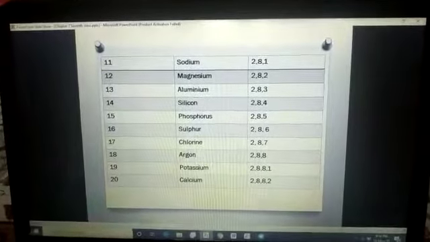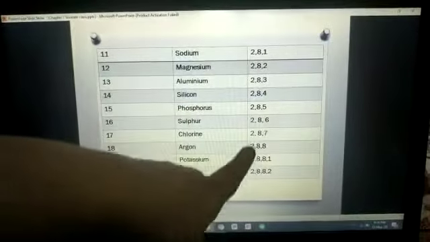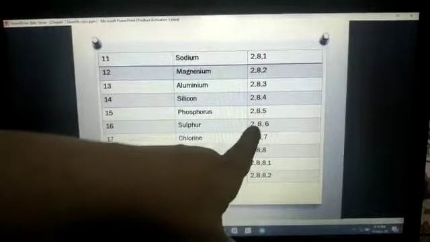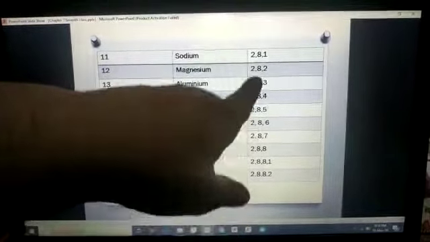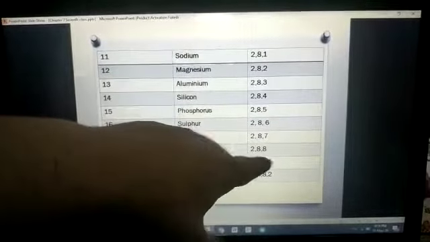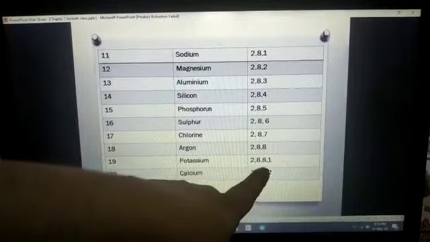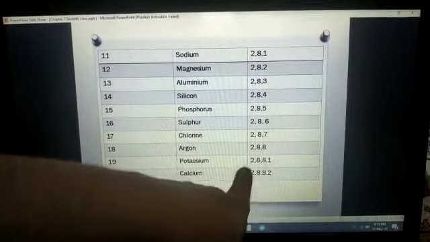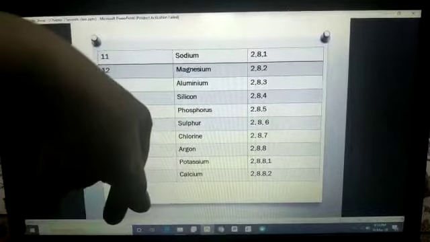See, 11 to 20. Okay students, this is the arrangement of electrons in 3 shells. It means their 2 shells are complete, but the third one is incomplete. And calcium and potassium get entered in the 4th shell. Their 3 shells are complete and the 4th one is incomplete.